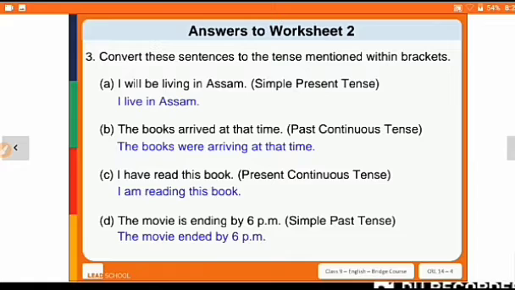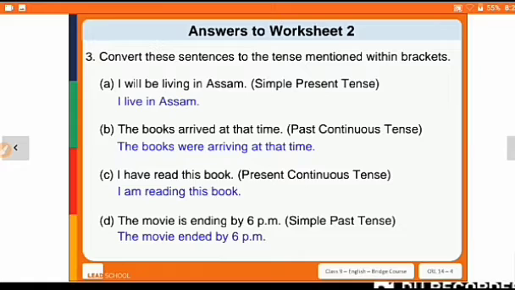So we have to convert from simple past to past continuous. Okay, no issue. The books, with continuous tense, what will we use? The state of being, स्टेट ऑफ बीइंग बोल सकते हैं, या फिर उसे टू बी के फॉर्म्स भी बोलते हैं हम लोग. So the books were arriving at that time, so that is our past continuous.